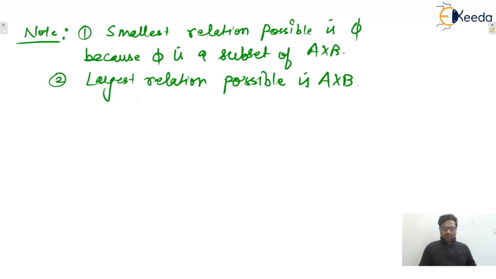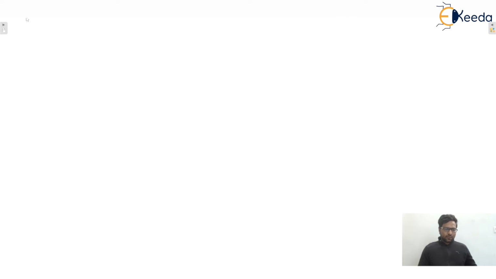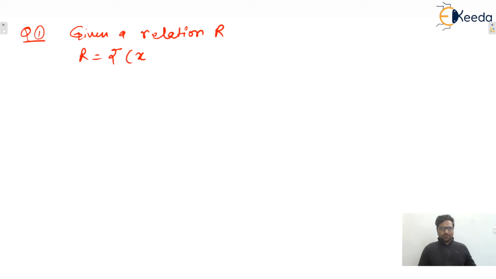So let us consider one more problem. Let's say one question is given to you. Given a relation R, let's say R equals all such ordered pairs in which y equals x square. And this relation is on R cross R. R stands for the set of real numbers.